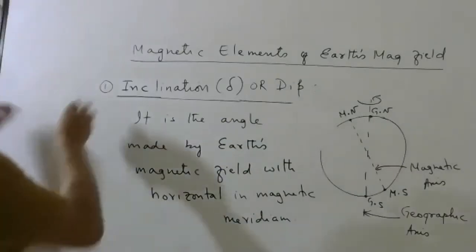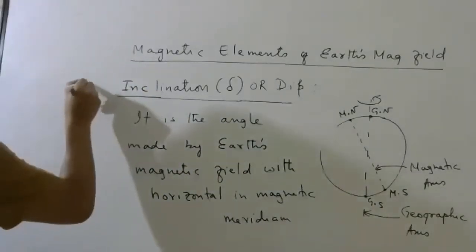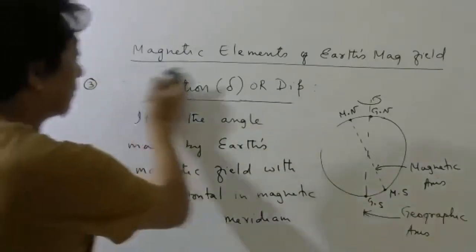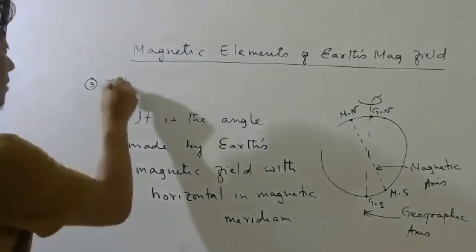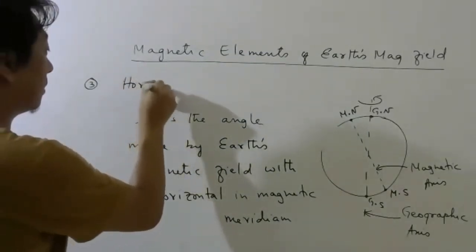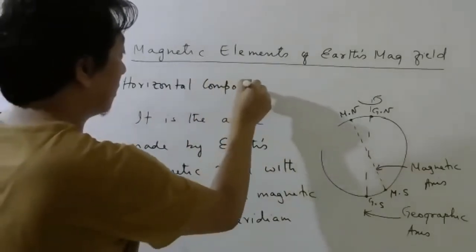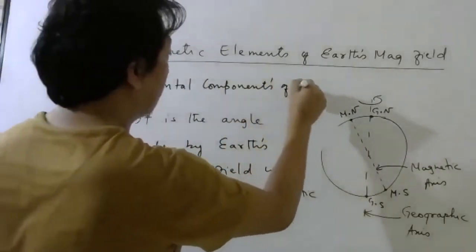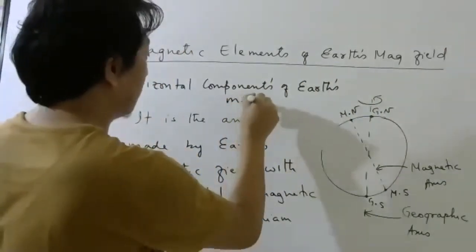The last one is the third. This is second one. The third one is horizontal component of Earth's magnetic field.